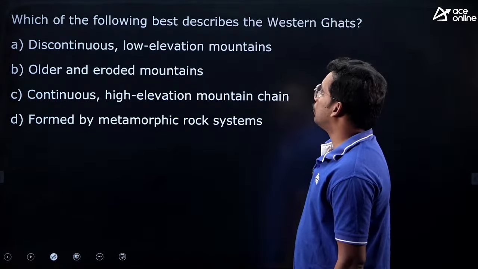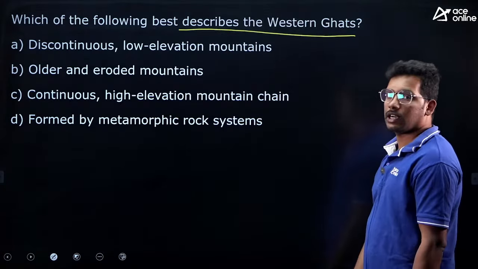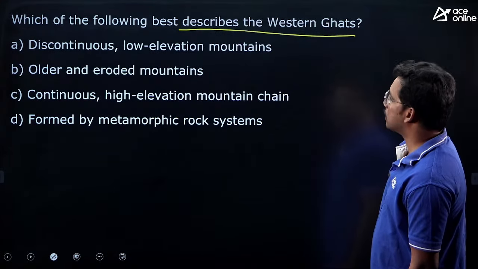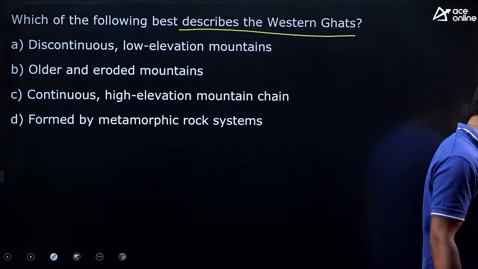Next question, which of the following best describes the Western Ghats? Please read the statements and answer this question.